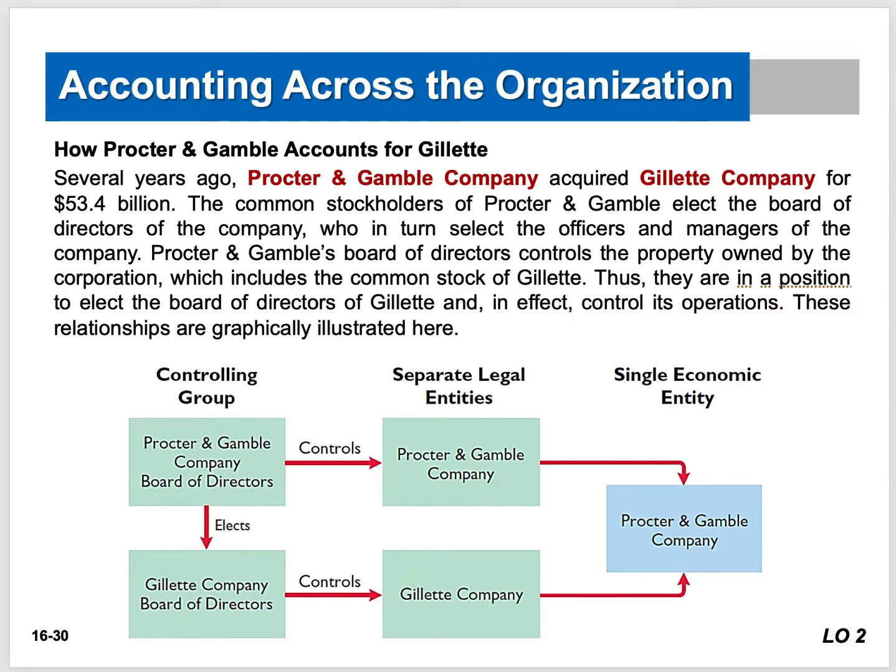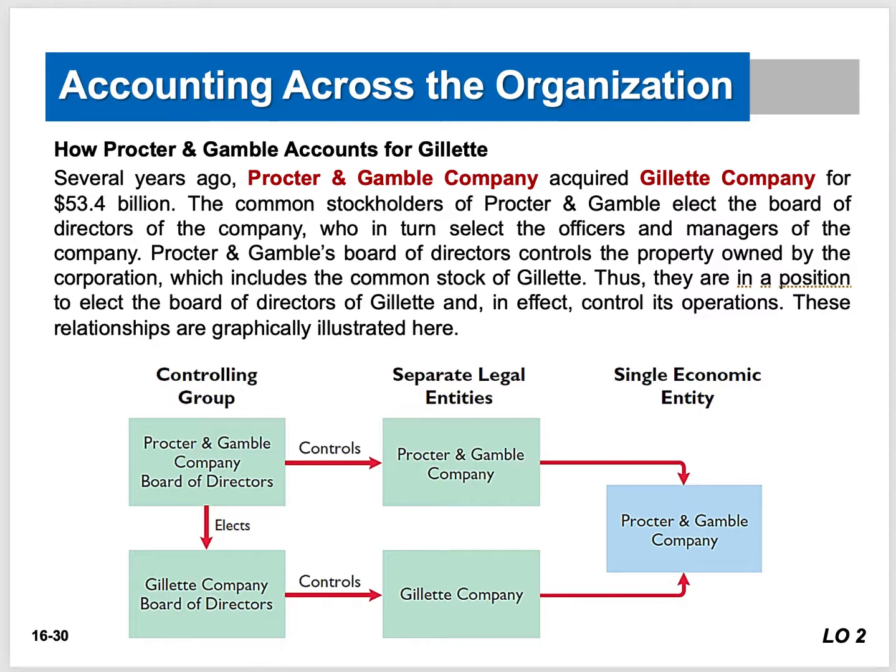But it's kind of interesting because look at Procter & Gamble. They acquired Gillette Company for $53.4 billion, right? So what happened was the common shareholders of Procter & Gamble elected the board of directors of Procter & Gamble, right?